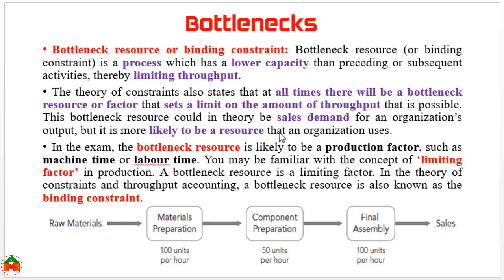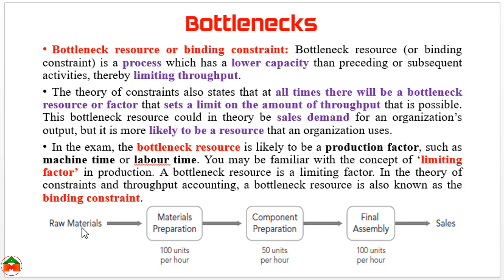It may be the sales demand, it may be any limited resource. That means the bottleneck in throughput accounting is known as a bottleneck resource or limiting factor or binding constraint, or any limited resource by which the production process is hampered.